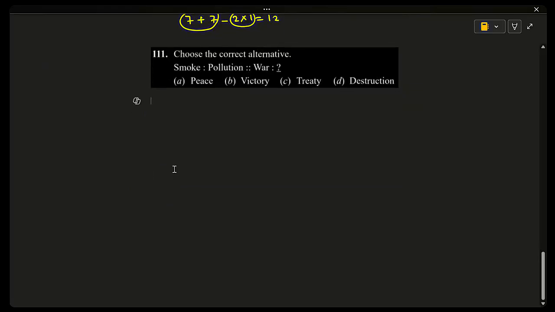Choose the correct alternative. Smoke, pollution, war. So smoke causes pollution. War causes peace. Definitely not. War causes victory. Yes, war causes victory for one side, but the other side it won't cause. War causes treaty. No. War causes destruction. Yes. This is the main effect of war. War causes destruction. So everything will get destroyed. 112.